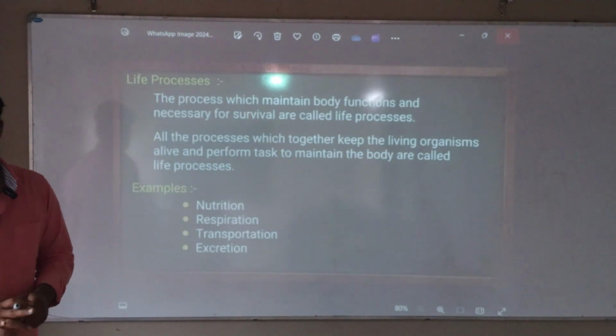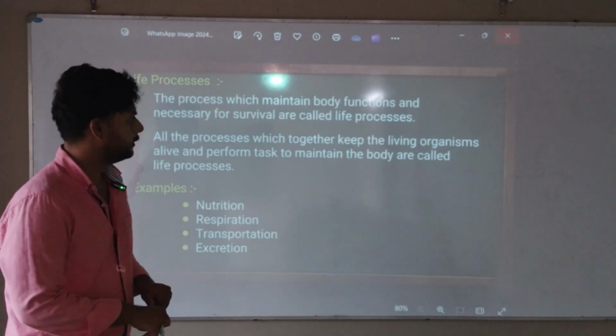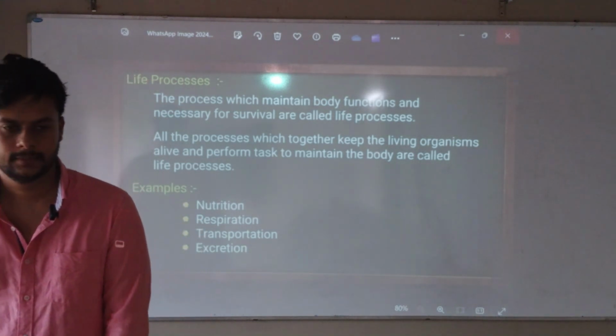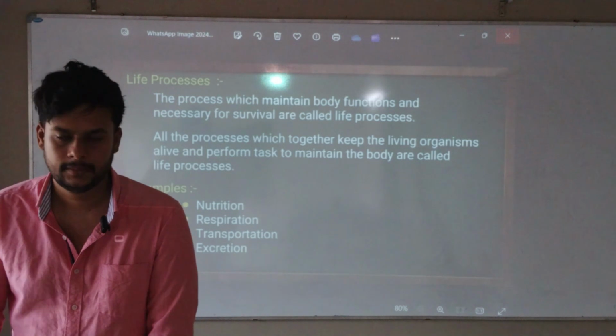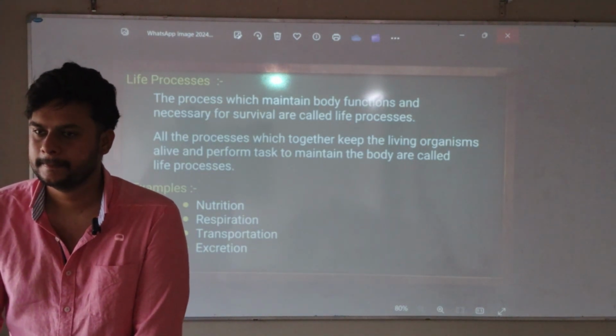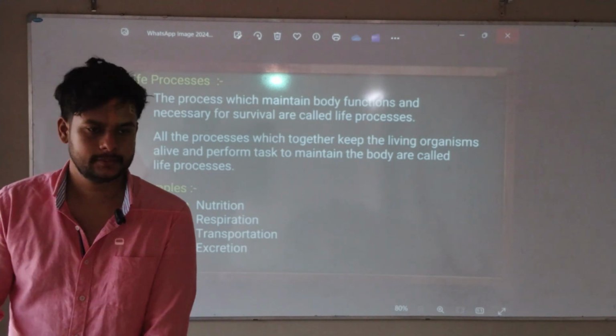Previous page. Okay. So today we'll understand about life processes. Has anybody's school started this chapter? Started already? Okay. What is life processes? According to you guys, what is life process?